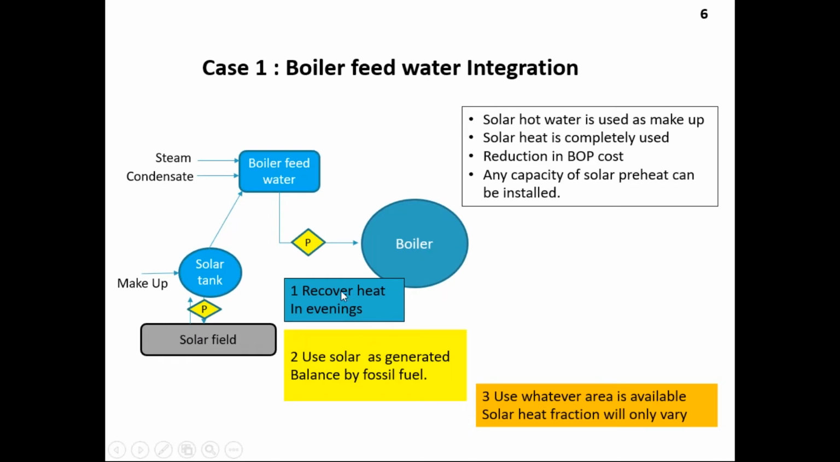So the guidelines we develop from this experience are: recover heat in the evening, use solar as generated and balanced by fossil fuels, use whatever area is available. Solar heat fraction will only vary. Instead of 100, you will get 80, 60, but the heat will be utilized.